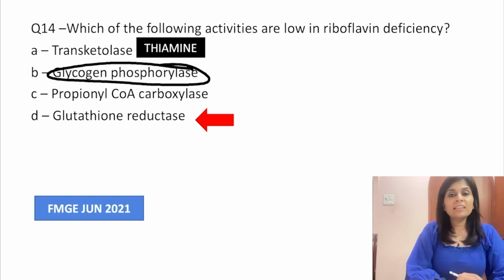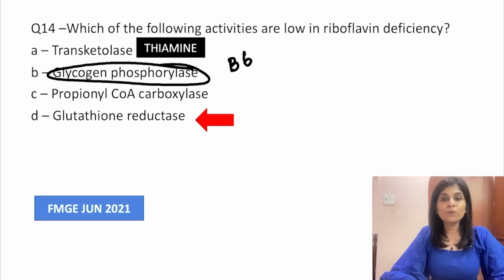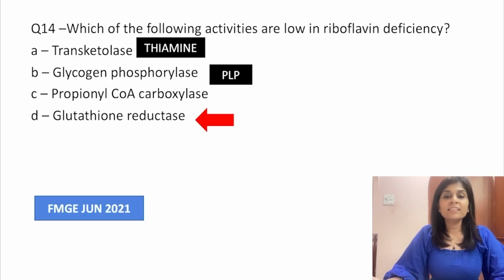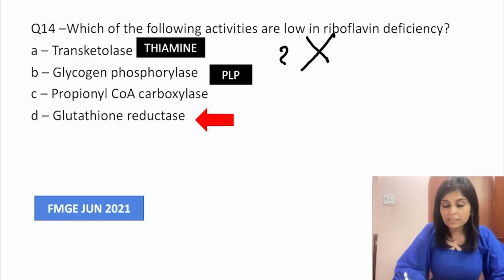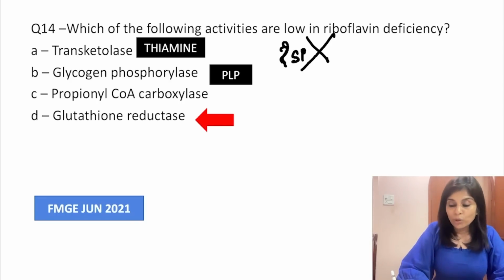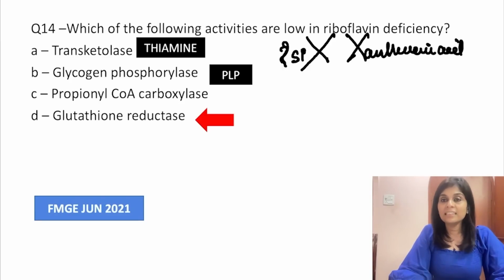Glycogen phosphorylase is dependent on B6. Okay, glycogen phosphorylase, an enzyme of glycogenolysis, is dependent on B6. And because we have started discussing B6 or pyridoxal phosphate, if you suspect B6 deficiency, what is the last letter for 6? X. Yeah, if you suspect B6 deficiency, what will you estimate in urine? You will estimate xanthurenic acid level in urine.